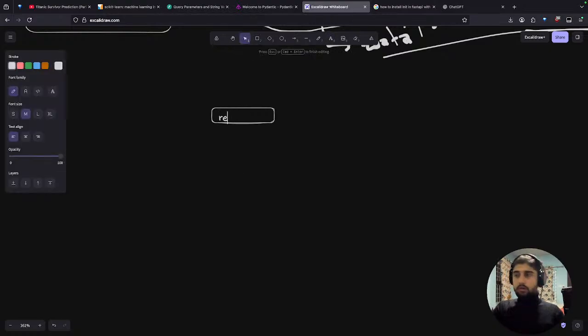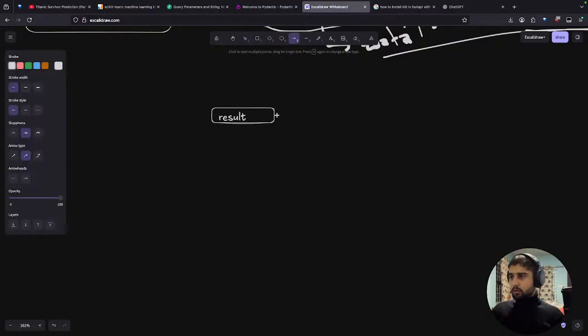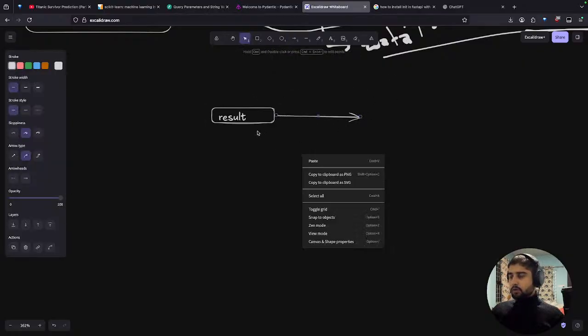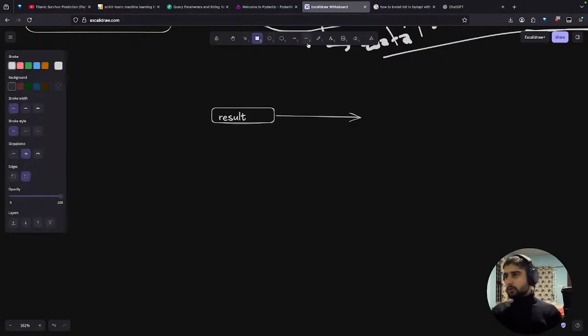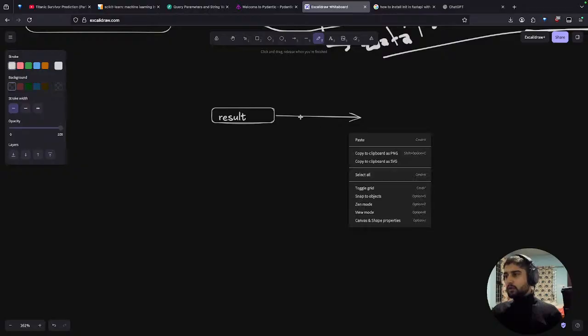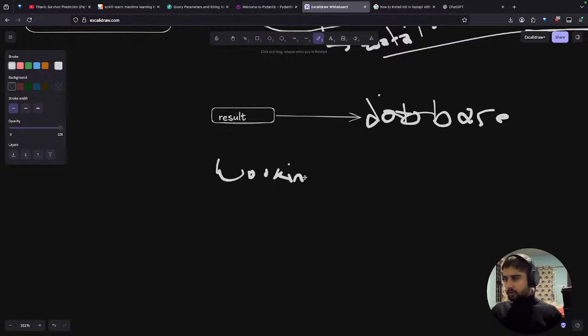Result, let's say a table or database or something, right? So we have a specific value. We are working with a function here. A result is, let's say, a database table or schema, and we are working with a function. It is an asynchronous function.